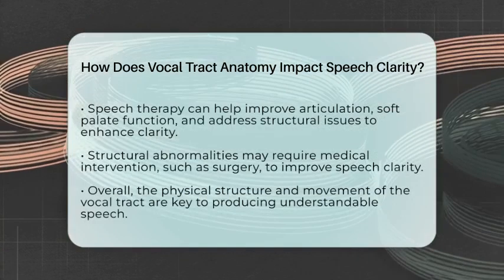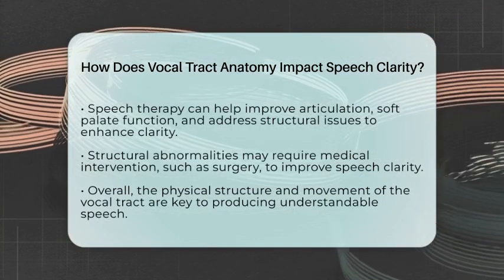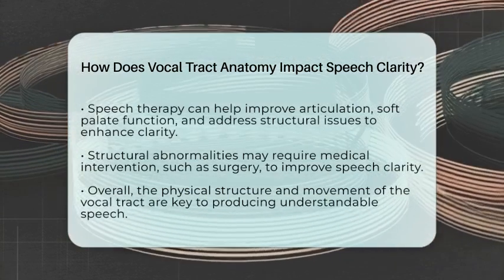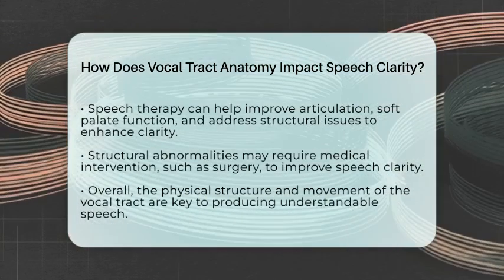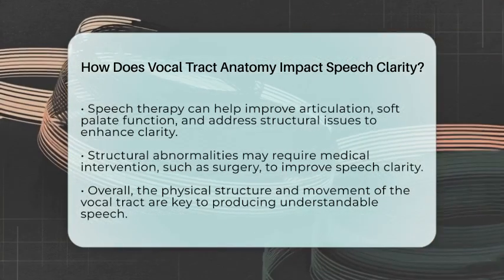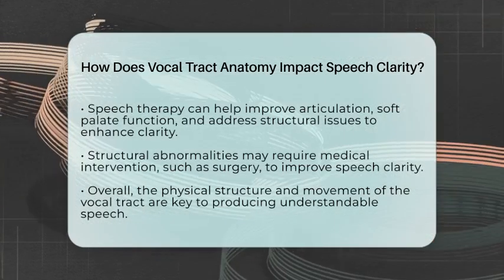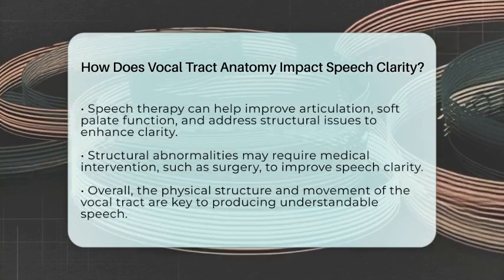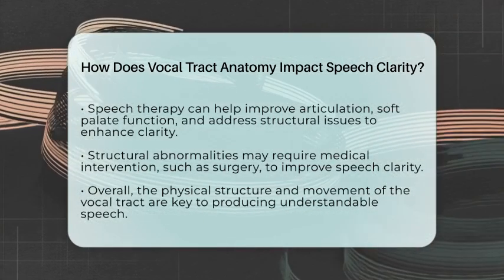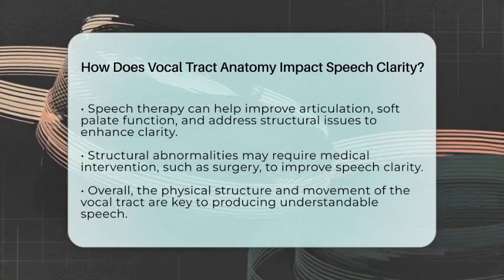In speech therapy, understanding the anatomy helps identify what might be causing unclear speech. Therapists may focus on strengthening the muscles involved in articulation, improving the soft palate's function, or addressing structural issues. For example, exercises can help improve tongue movement or soft palate closure, leading to clearer speech. Sometimes, addressing structural abnormalities through surgery or other medical interventions can make a big difference in speech clarity.